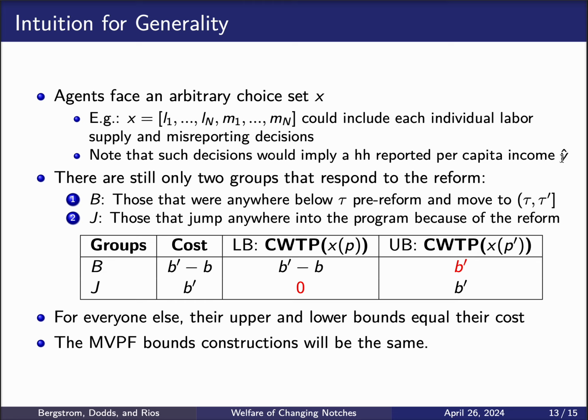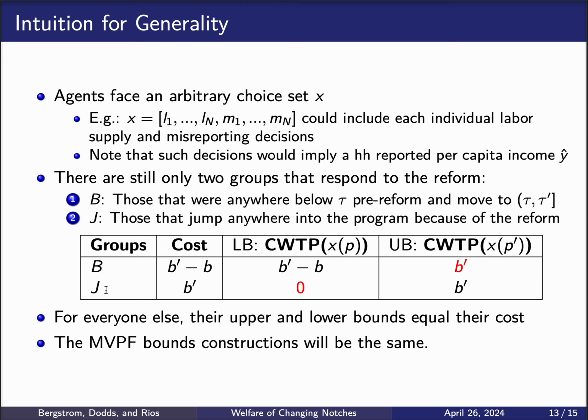Now, if we construct the upper bound, which is a counterfactual willingness to pay holding constant their decisions at X of P prime, for these B households, that implies a reported income between tau and tau prime, and therefore they're only going to be eligible to the program after the reform, and they're going to be willing to pay the full amount of the benefit after the reform, which is going to be B prime. So the upper bound is the same as before.